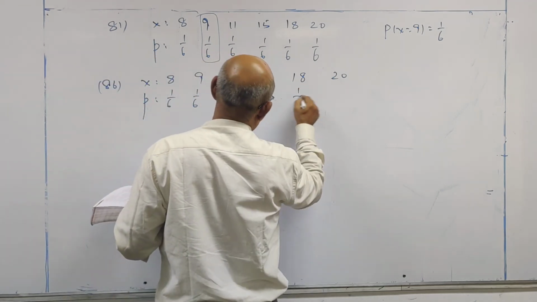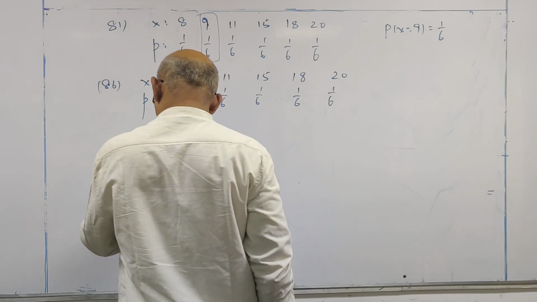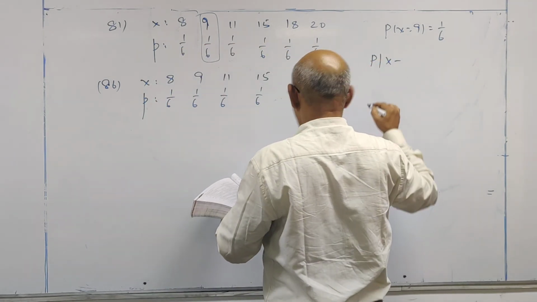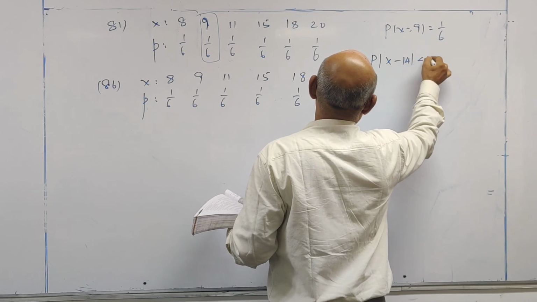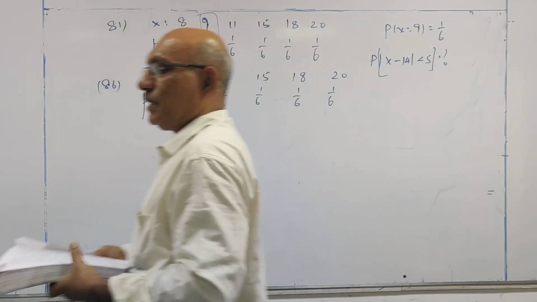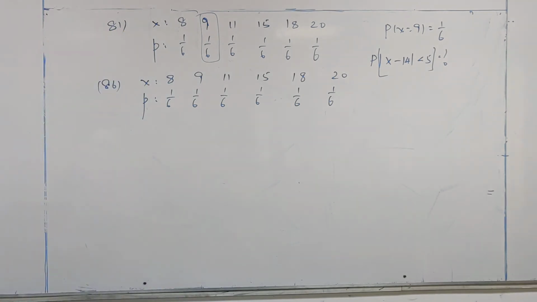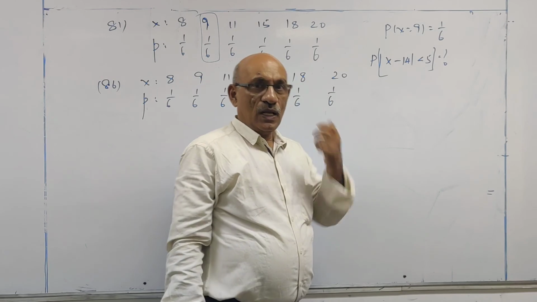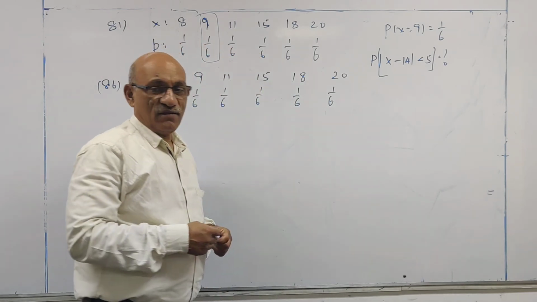What is required? Modulus of x minus 14 less than 5.